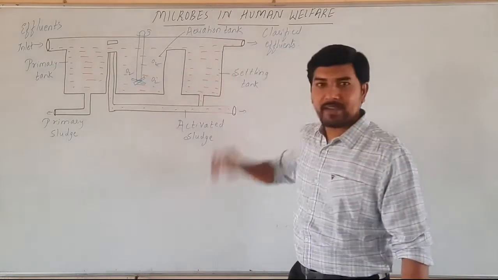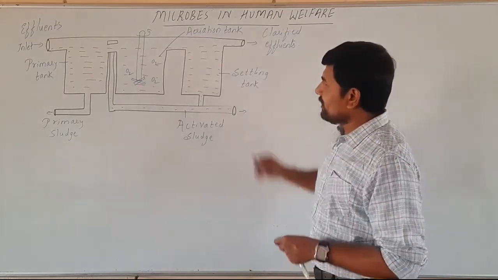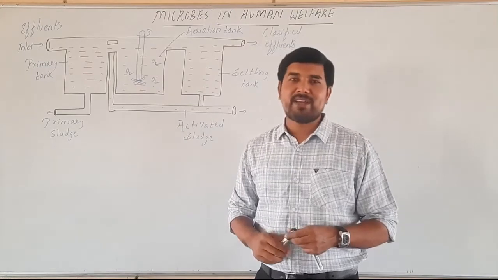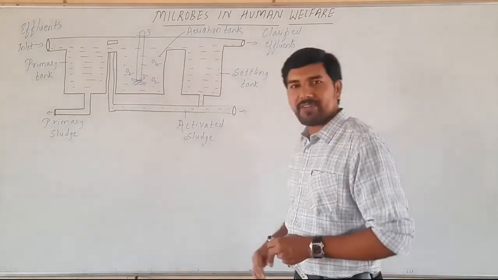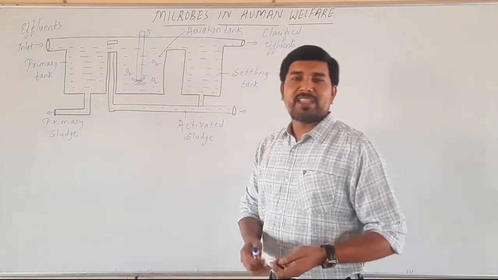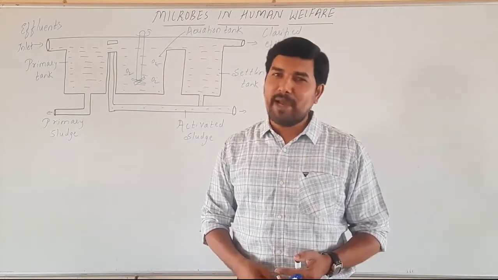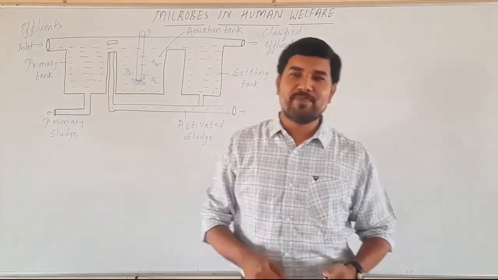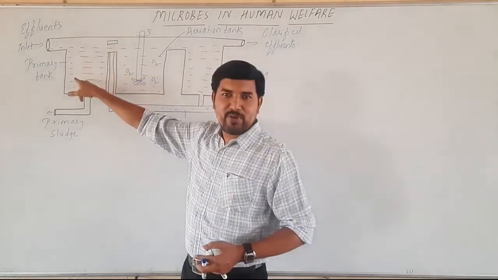Here we have clarified effluents. Now this is regarding the part of the sewage treatment plant, which we call an STP. This is one model of a sewage treatment plant. The sewage water has to be treated and managed, and the pollution has to be reduced.